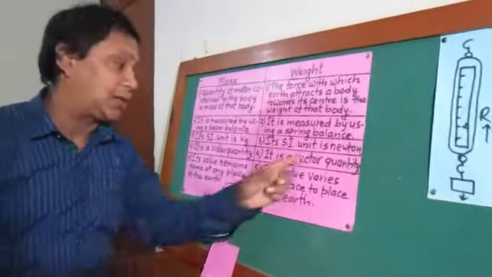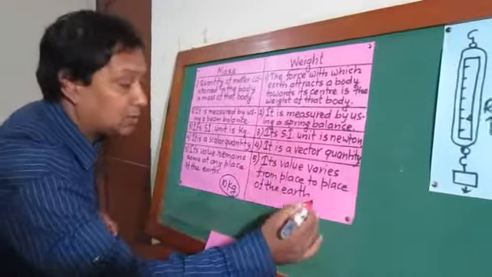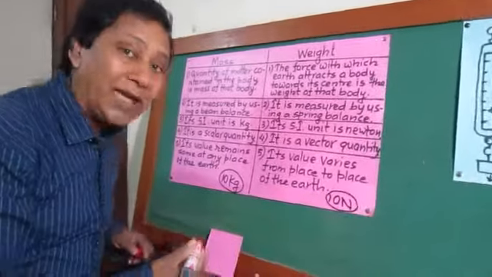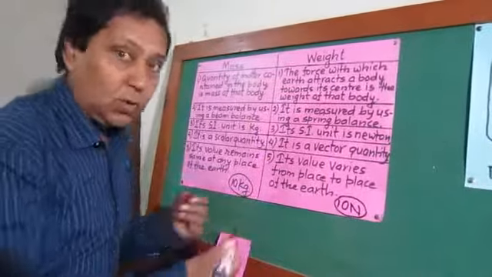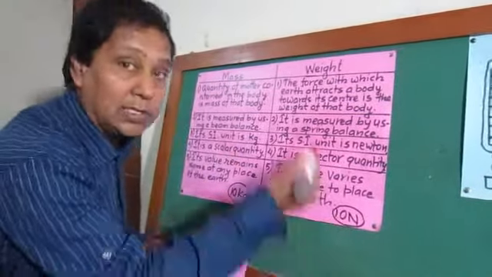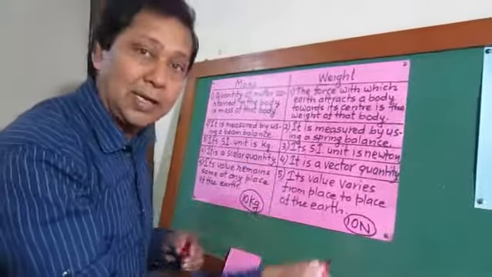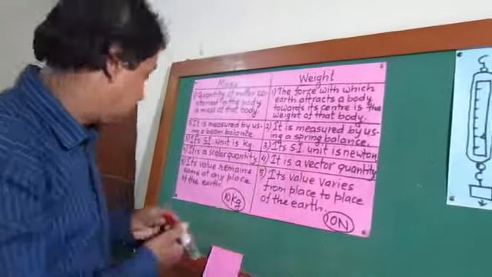Why am I saying it is a vector quantity? If someone says that the weight of this body is 10 Newton, it means this 10 Newton is the magnitude of weight, and as we know, this is a force and its direction is towards the center of the Earth. That's why it has both magnitude and direction. It is a vector quantity.